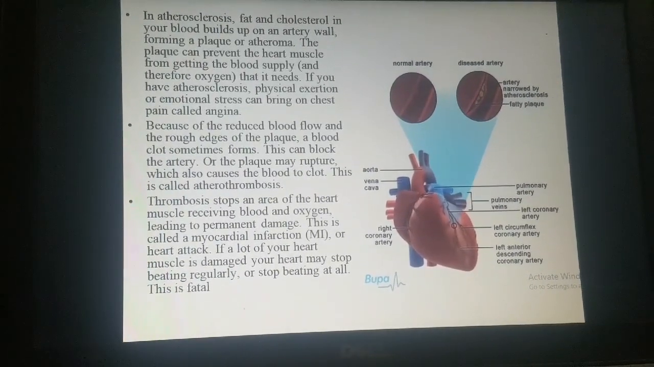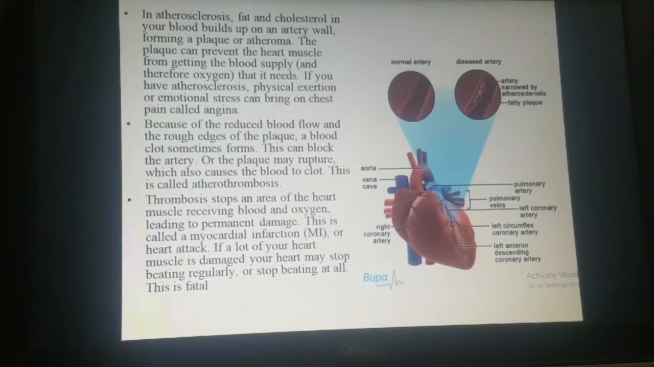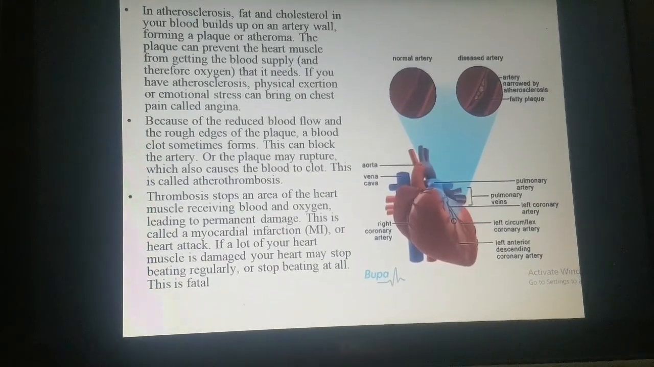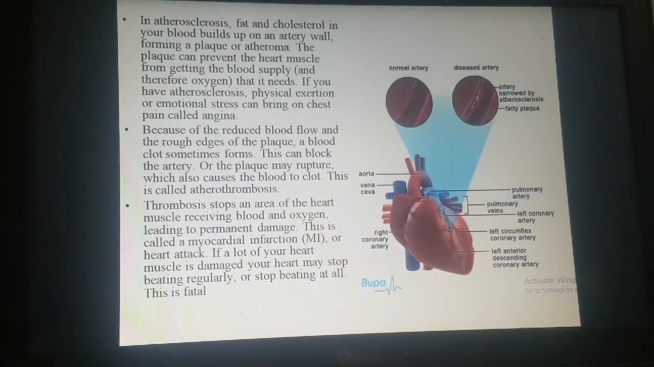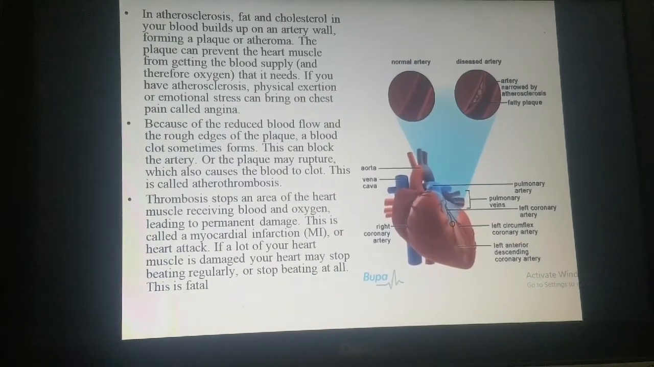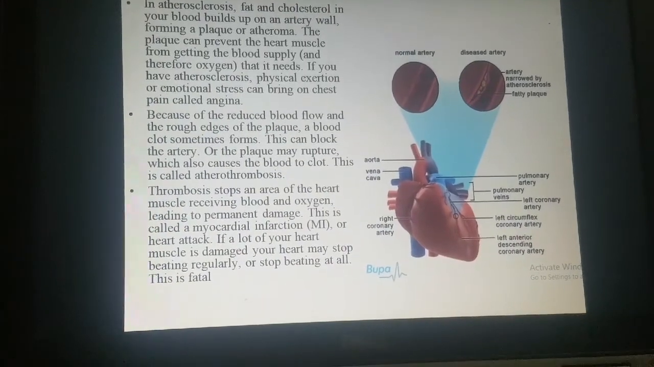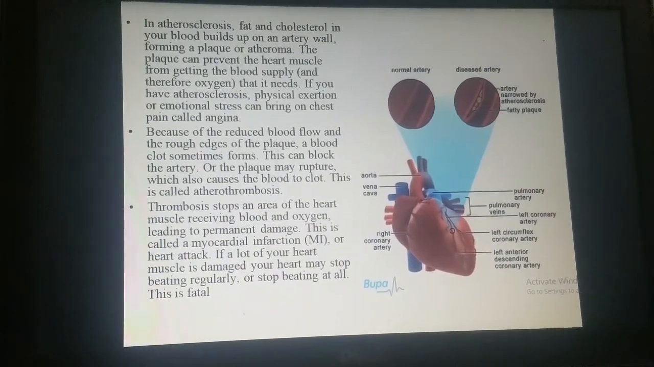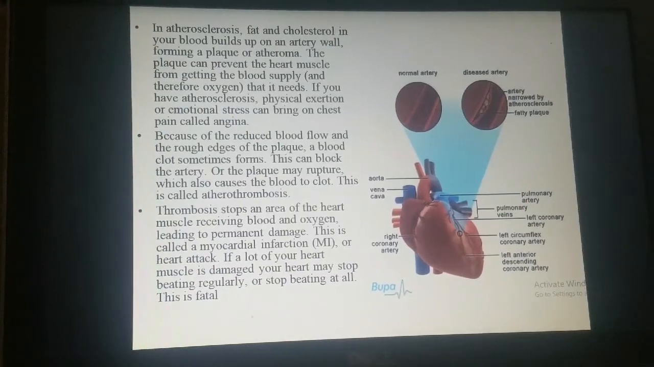The rough edges of the plaque and the blood clot sometimes form. This can block the whole artery, or the plaque may rupture. This also causes blood to clot. This is called thrombosis, which we have just discussed. As it happens in these arterial walls, it is called atherothrombosis.